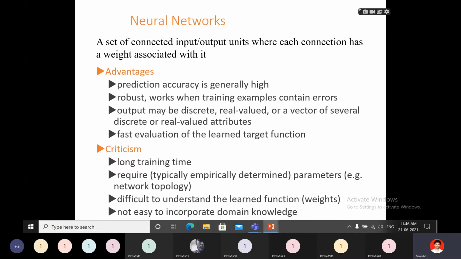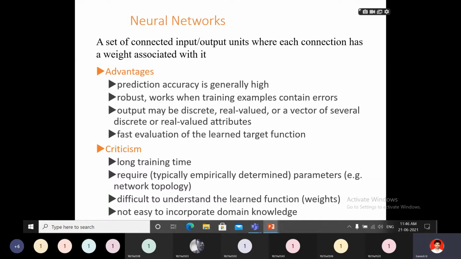Neural network is a set of connected input-output units where each connection has a weight associated with it. There are several input units and several output units, and this set of input-output units has to be connected. Each connection has a weight associated with it.